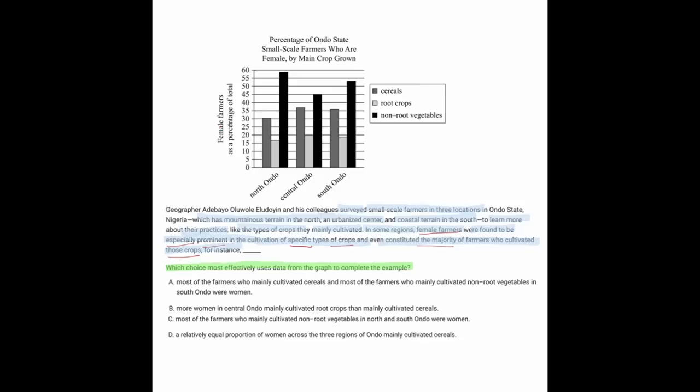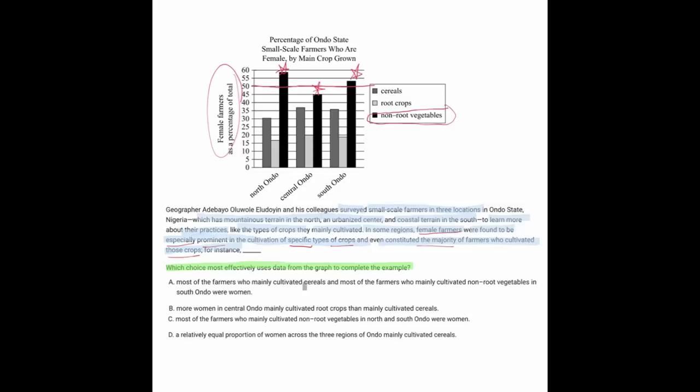So we see female farmers as a percent of the total, and we're looking for where females were particularly prominent or even the majority. Well, particularly prominent in the majority is clearly this high bar, which is the non-root vegetables. So for non-root vegetables, females were more than 50% in 2 of the areas, and were still very substantial in the 3rd area, Central Ondo. So let's start looking at the answers now.